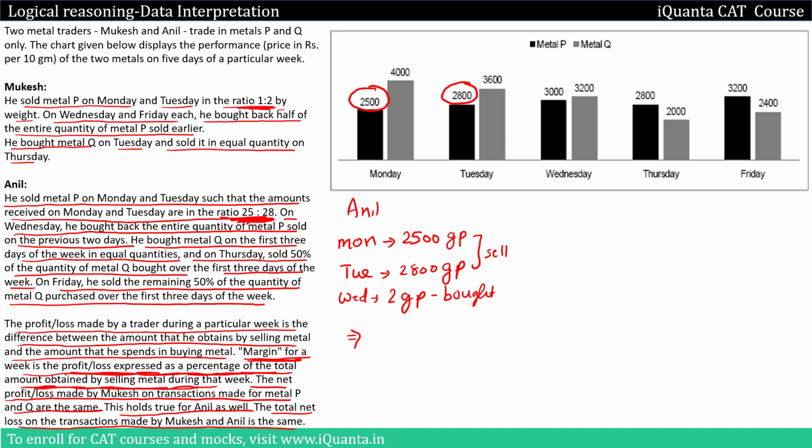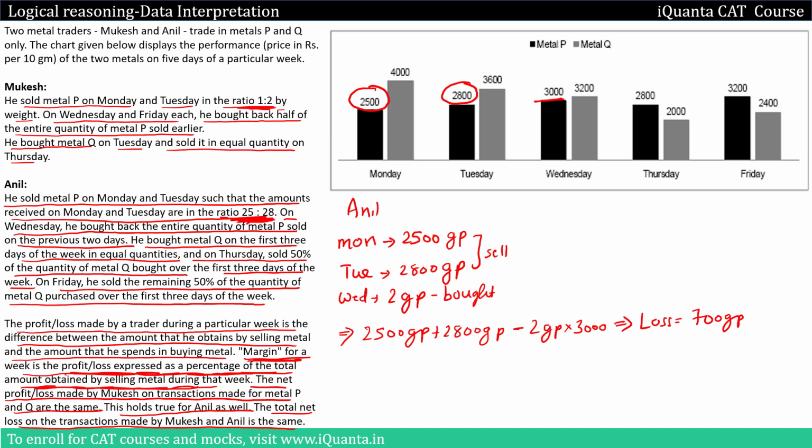So we have to calculate the difference between bought and sold. Monday he sold, that means 2500 GP. Again Tuesday he sold, so 2800 GP. Then Wednesday he bought, so we'll negate it. So 2 GP, and what is the price on Wednesday of metal P? It is 3000, so 3000. So this is in negative, so it will be a loss. So loss of how much? Loss of 700 GP.